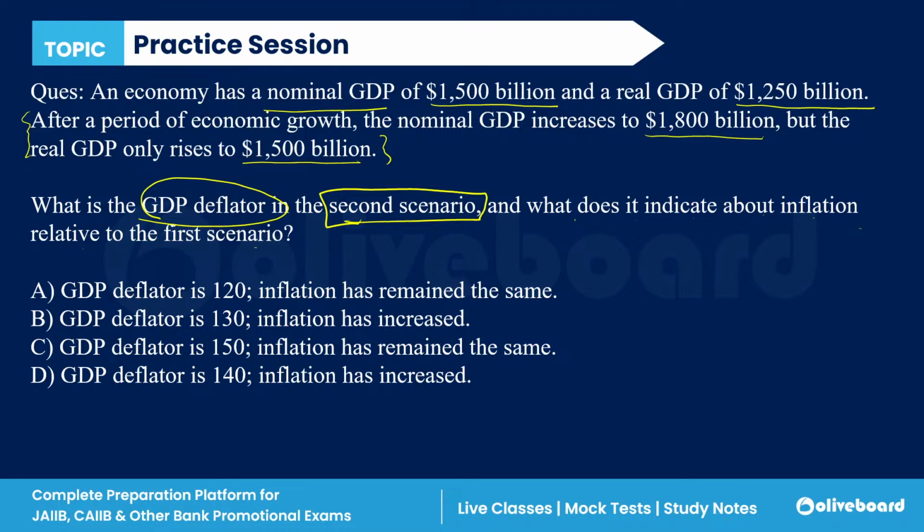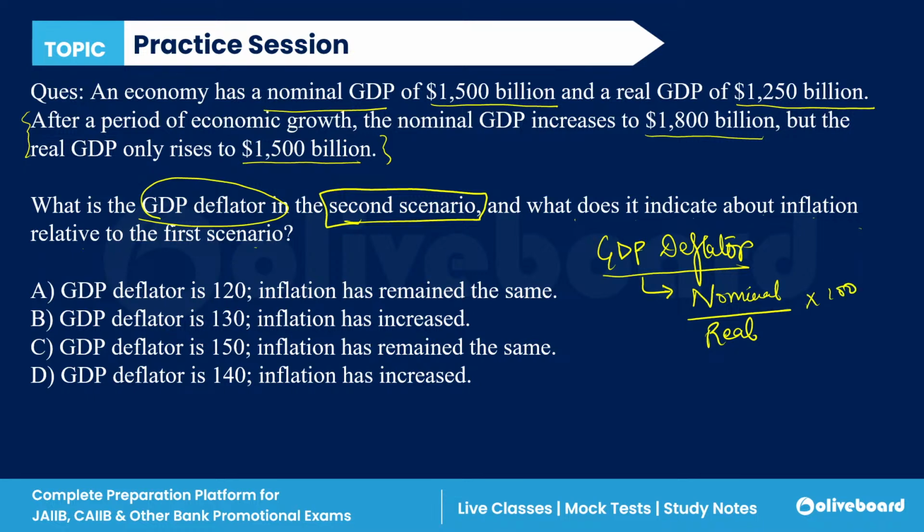The formula of GDP deflator is nominal GDP upon real GDP into 100. Nominal upon real into 100. That is the formula of GDP deflator, right?